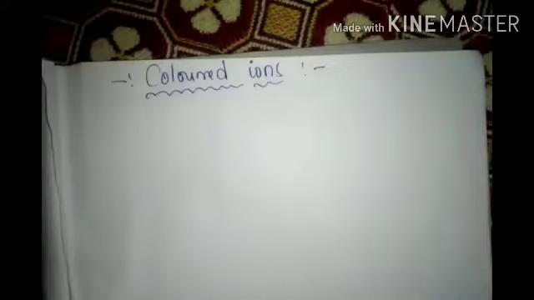Okay, and our next topic, an interesting one, is colored ions. Very interesting and important. Basically this topic we won't discuss in S block and P block, because different colors appear in D block elements only.